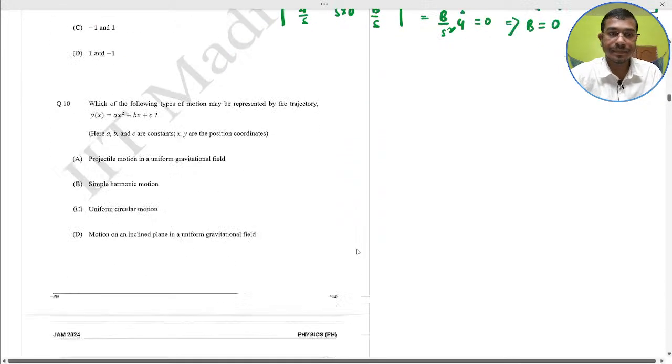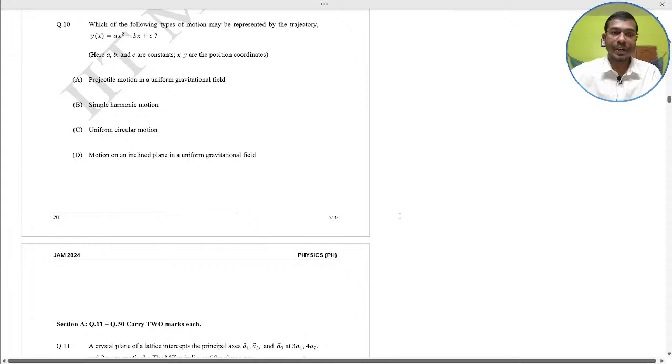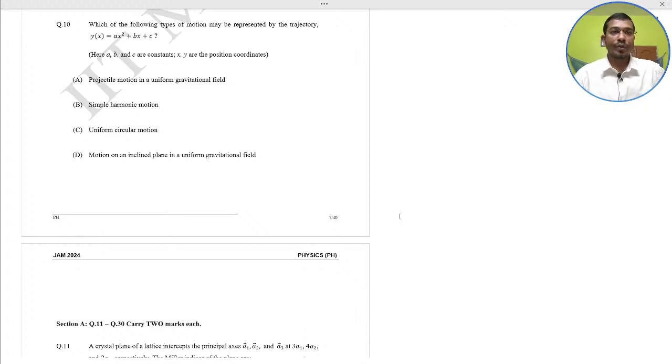Next question. Question number 10. Section A, 1 mark question, last question. Which one of the following types of motion may be represented by the trajectory y(x) equal to ax square plus bx plus c, where a, b and c are constants, x and y are the position coordinates?